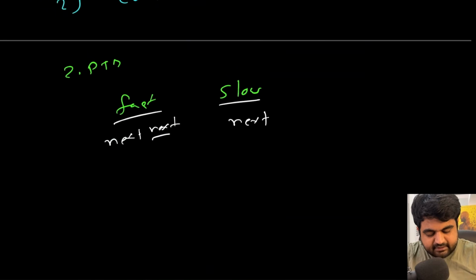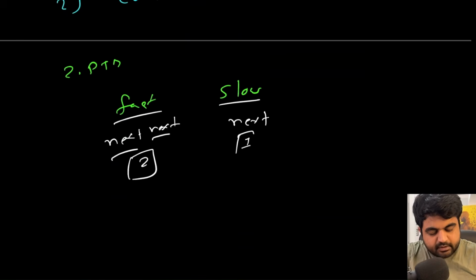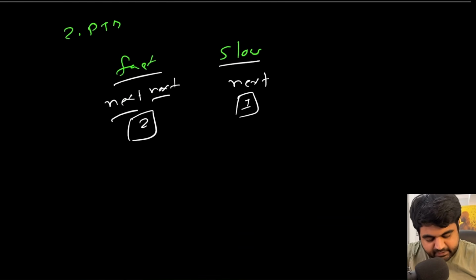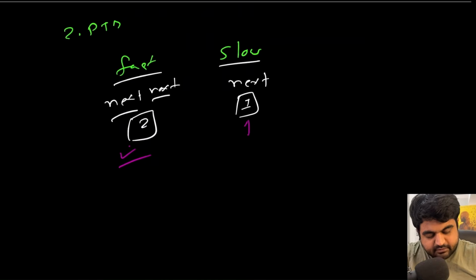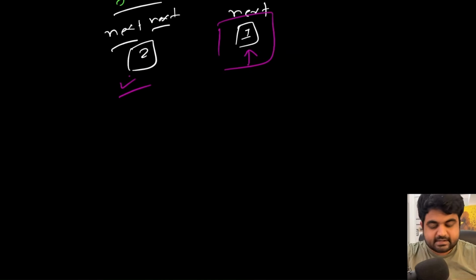This means the fast pointer makes two hops and the slow pointer makes one hop. The moment we identify that the fast pointer has reached the end of the list, or fast.next is at the end of the list, then whatever the position of the slow pointer is has to be the middle of the linked list. So let's see this theory in action.